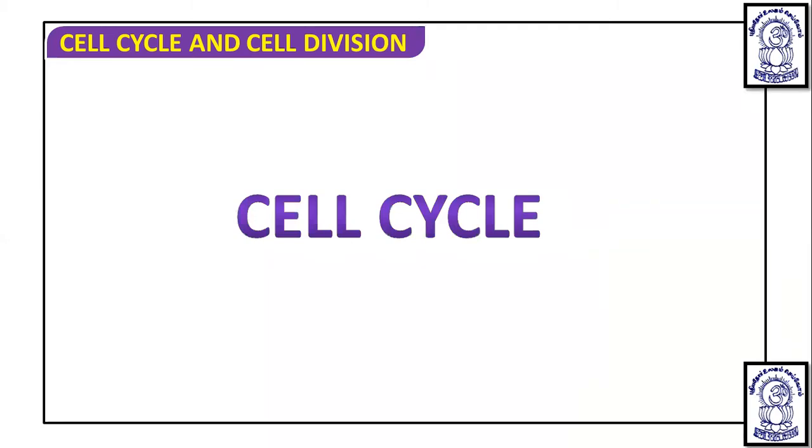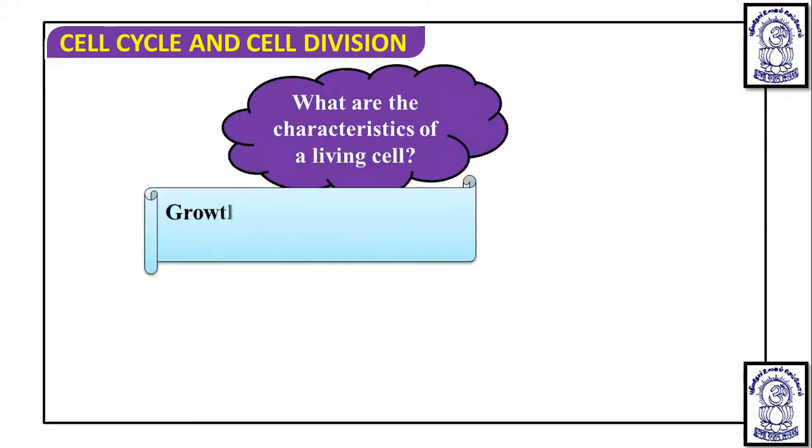See, as we know that we humans have a lifespan. Same way, each cell has a certain life period during which it carries out its growth activity and ultimately divides into two. So this time period from one cell to become two, and whatever changes occur within the cell, are simplified or expressed in the form of the cell cycle.